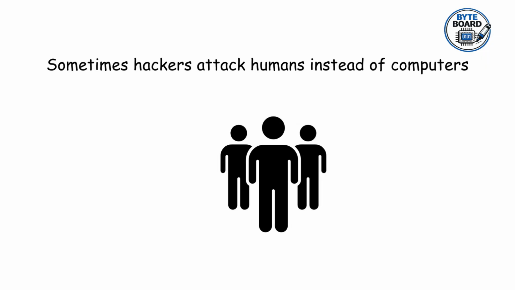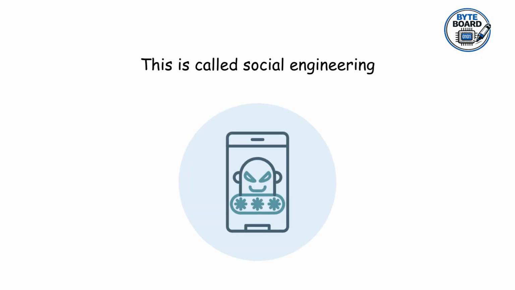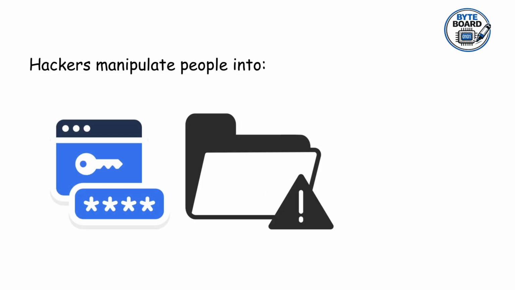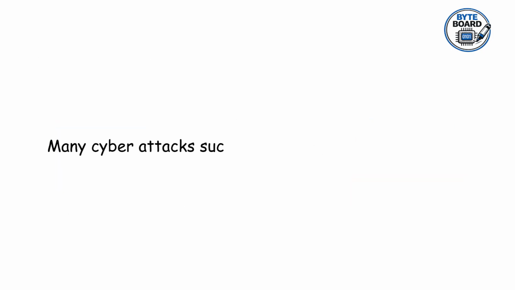Social engineering. Sometimes hackers attack humans instead of computers. This is called social engineering. Hackers manipulate people into sharing passwords, opening dangerous files, giving private information. Many cyber attacks succeed because of human mistakes.